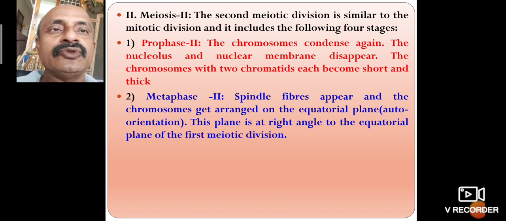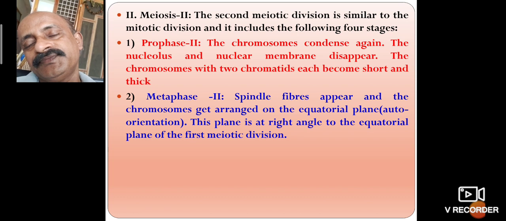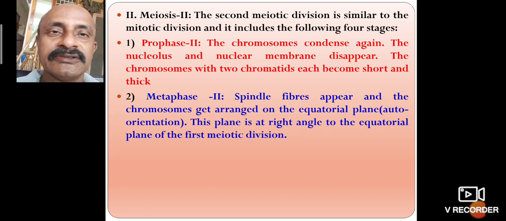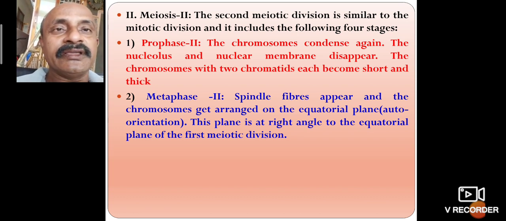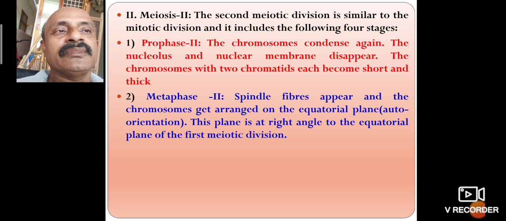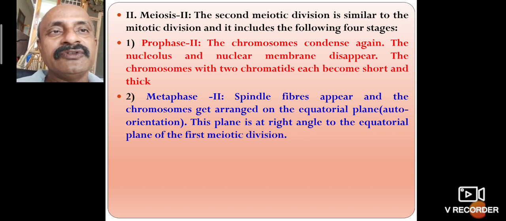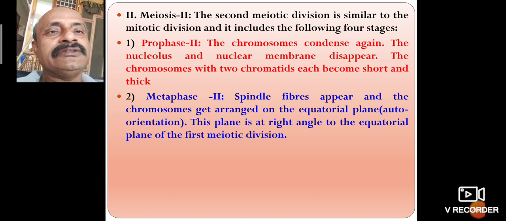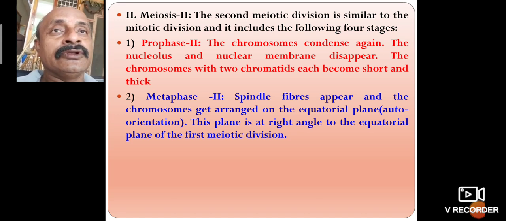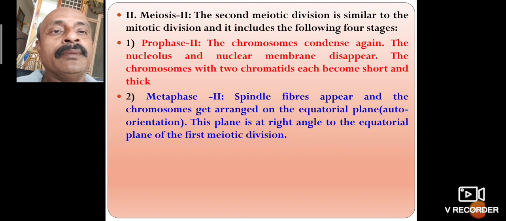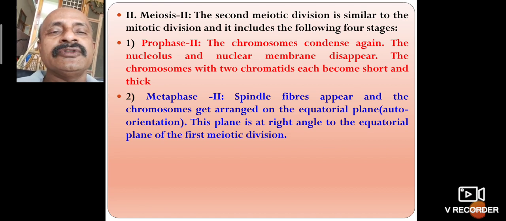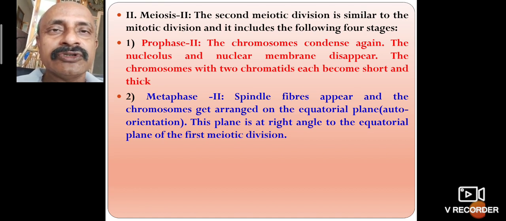Meiosis 2, the second meiotic division, is similar to mitosis. It includes the following four stages: prophase 2, metaphase 2, anaphase 2, telophase 2. So there are four stages in meiosis 2.